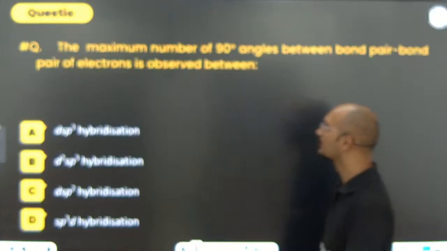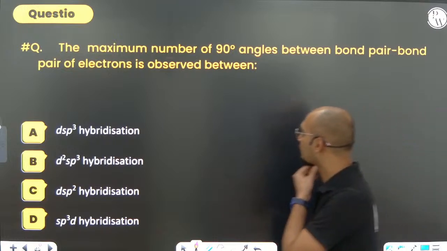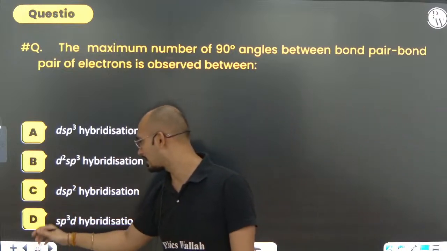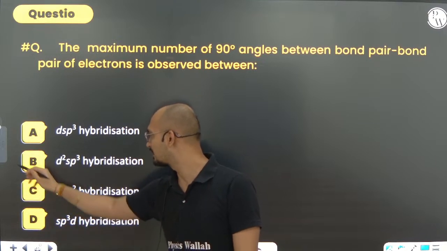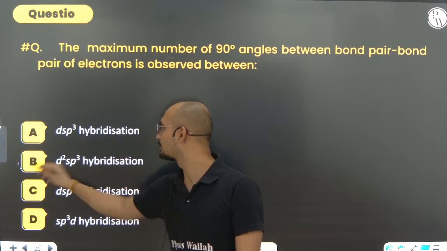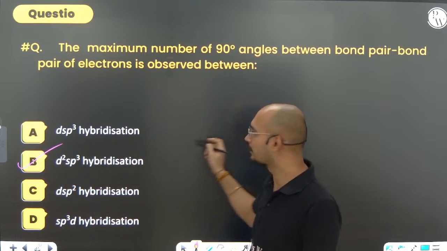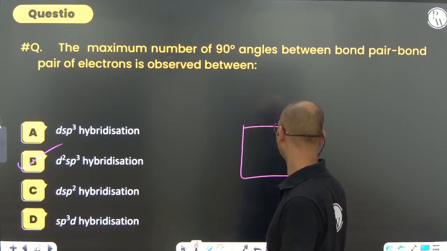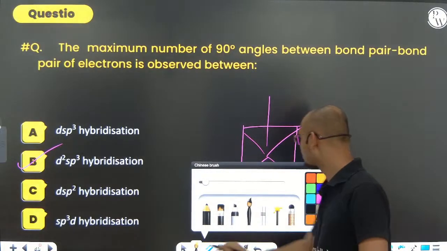Easy one. Next, the maximum number of 90-degree angle between the bond pair electron is observed in. जाके check कर लेना. It is going to be octahedral. That is sp3d2, d2sp3, d2sp3 or sp3d2. Both of them are same. Please, you can just do that. How can we say that? चलो भाई दिखाता हूँ यार, ऐसी क्या बात है. आ जाओ देख लो.